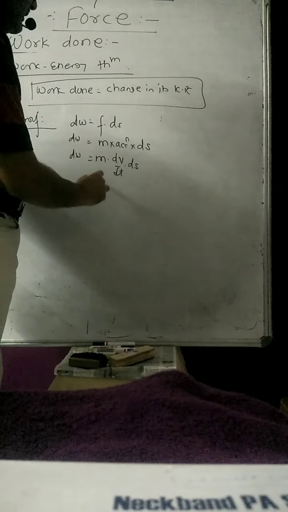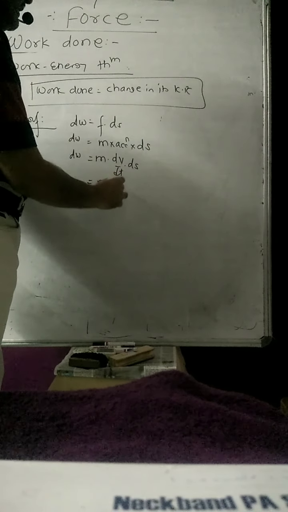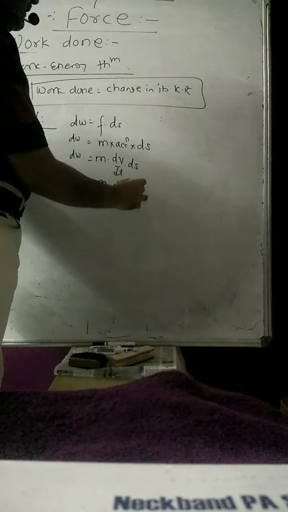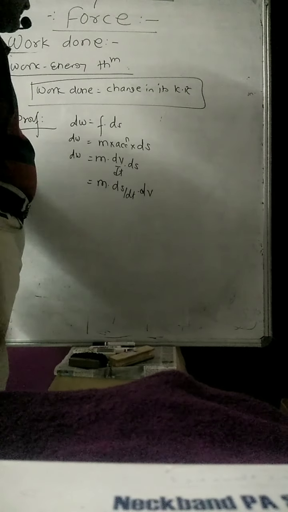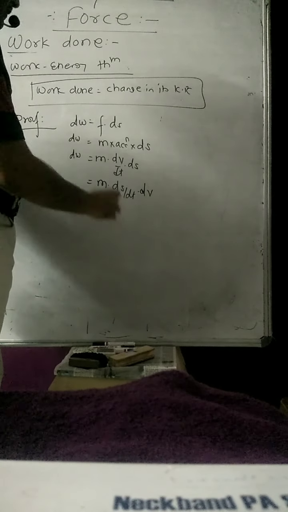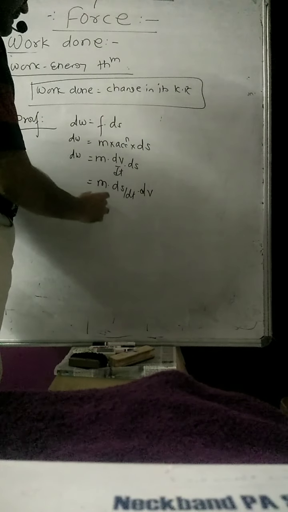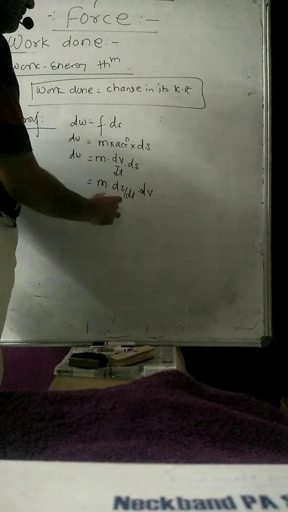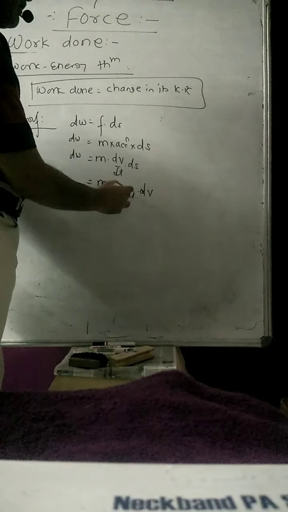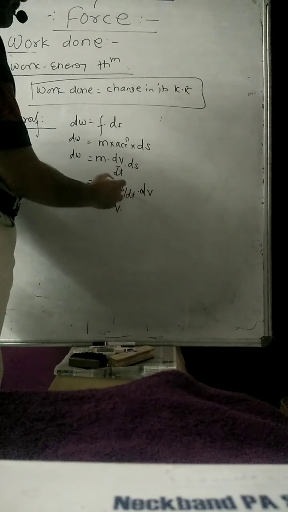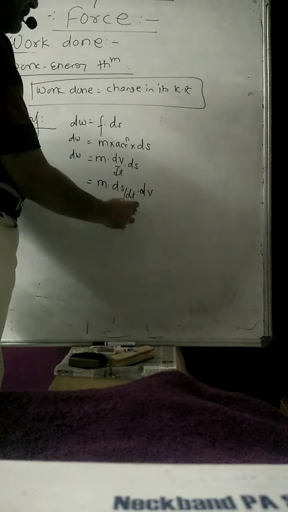What I will do now is write m into ds by dt into dV. Now what is ds by dt? That is the rate of change of displacement with respect to time, which is the velocity v.